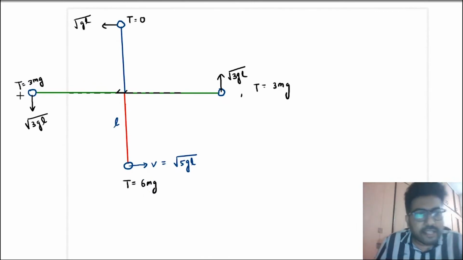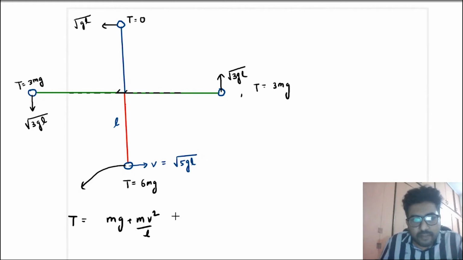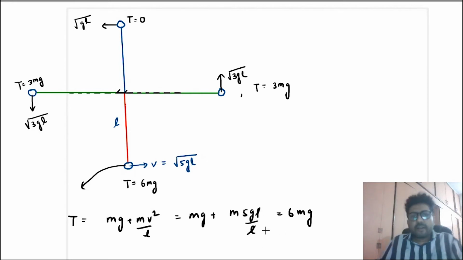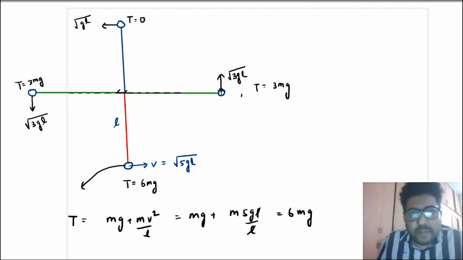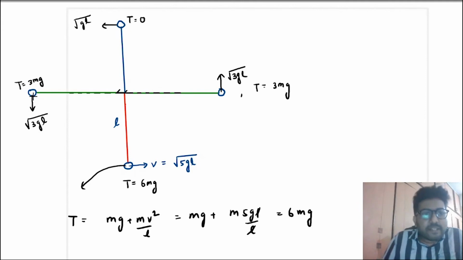So in this case, you know that at the lowest point, tension is mg plus mv square by L. So that will be equal to mg plus m5gl by L. L cancels, you get the tension as 6 mg. At this point, when it moves from here to here, the speed will be root 3 GL. At this point the speed will be root GL. Again at this point the speed will be root 3 GL.